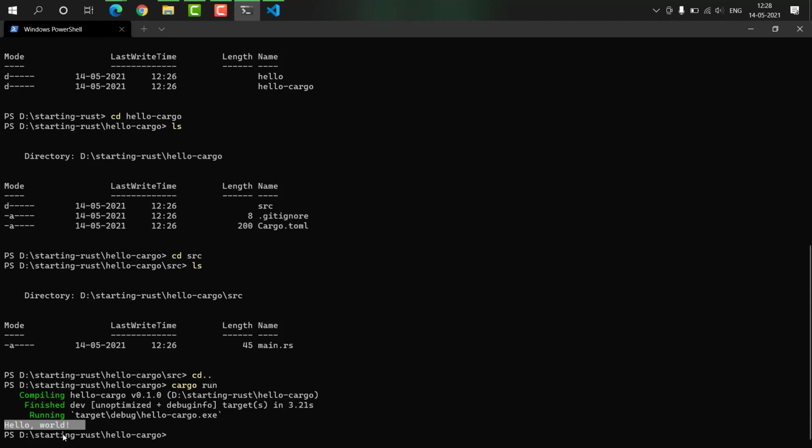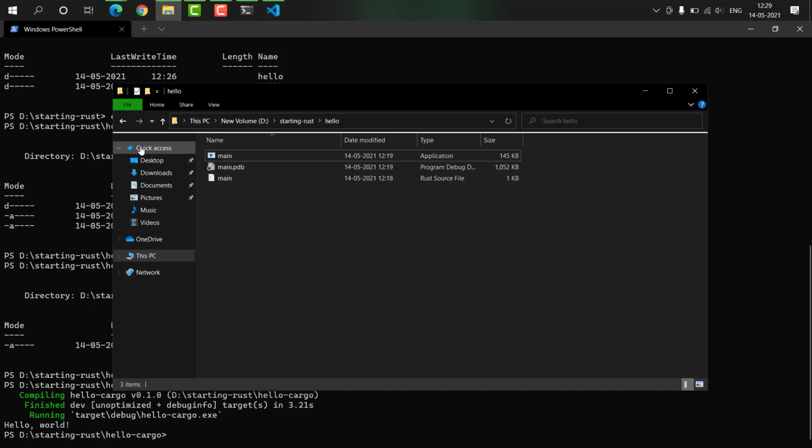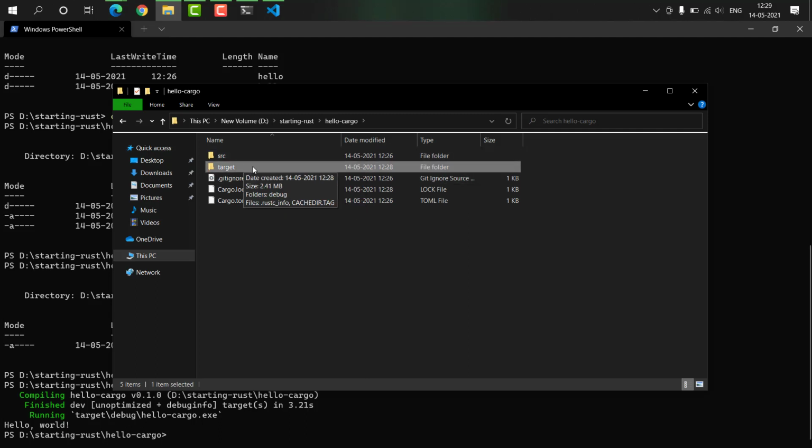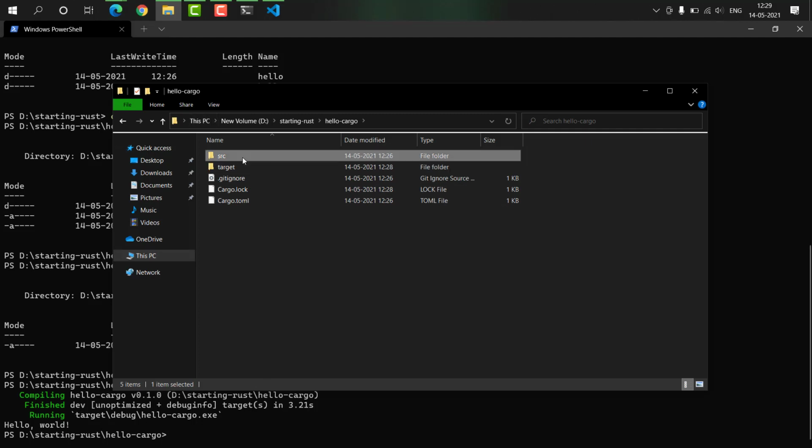Now let's understand what was within our main.rs file in the src. Let's move back to our directory, and here we can see hello_cargo. Look, a folder called target got created, and that's what stores our output. Then within src we can see main.rs.